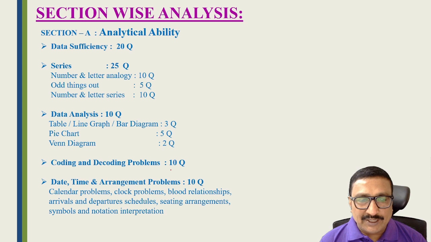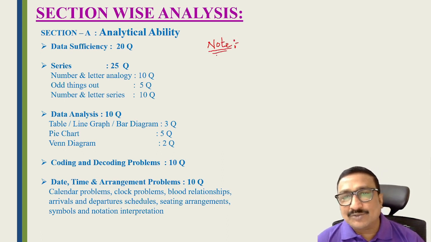Then coding decoding is 10 questions. And time, date, arrangement problems are 10 questions. So in this reasoning section, we'll discuss what the easy areas are and what the difficult areas are.